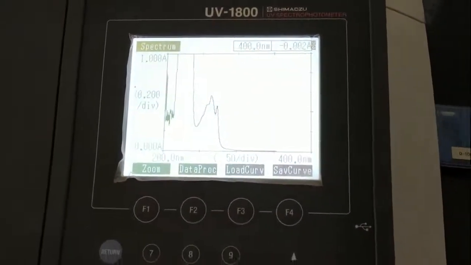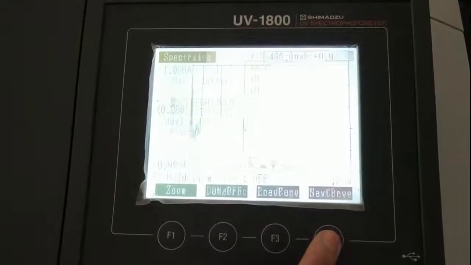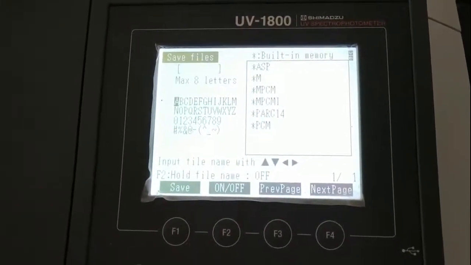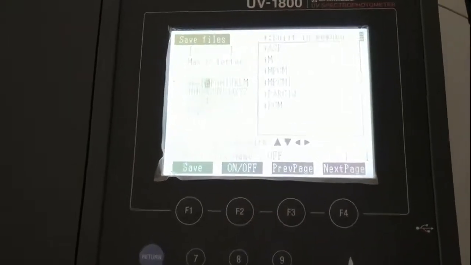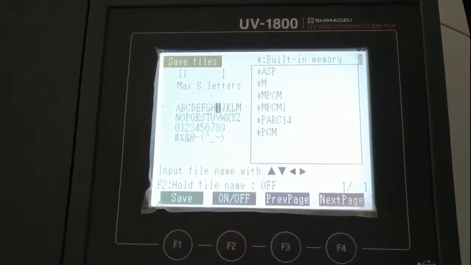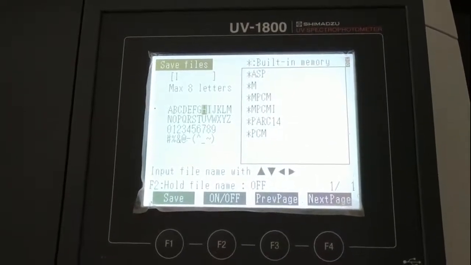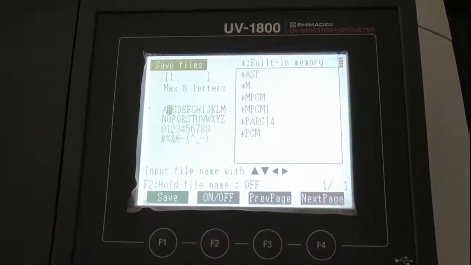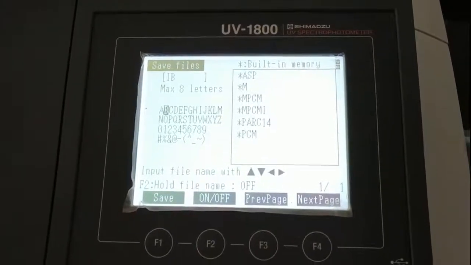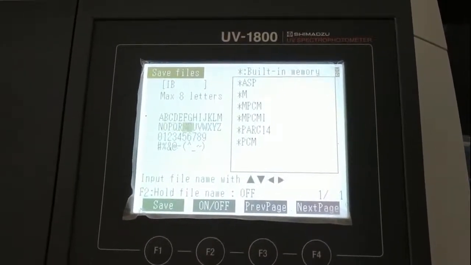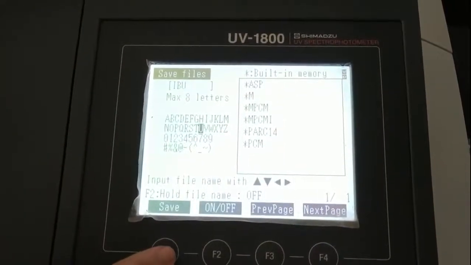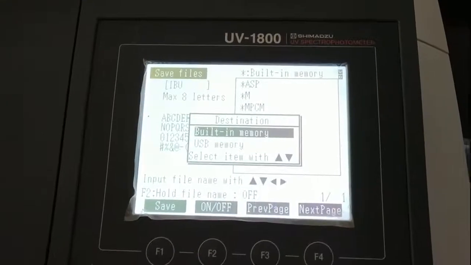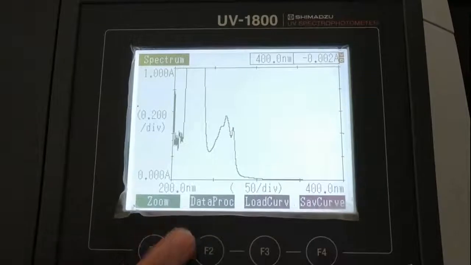We will save the curve. The name we are going to give is IBU for ibuprofen. Enter, then we will go to B. Again press enter and then we will go to U. Enter. Here you can see IBU and we will enter save built-in memory. Okay. Now we are going to click on data processing.